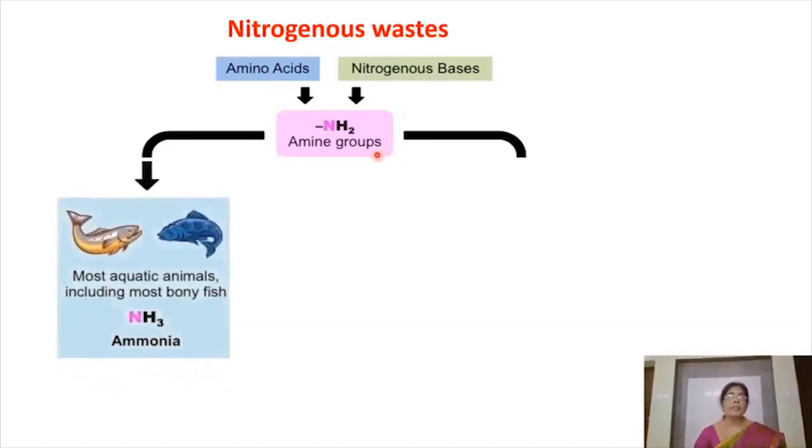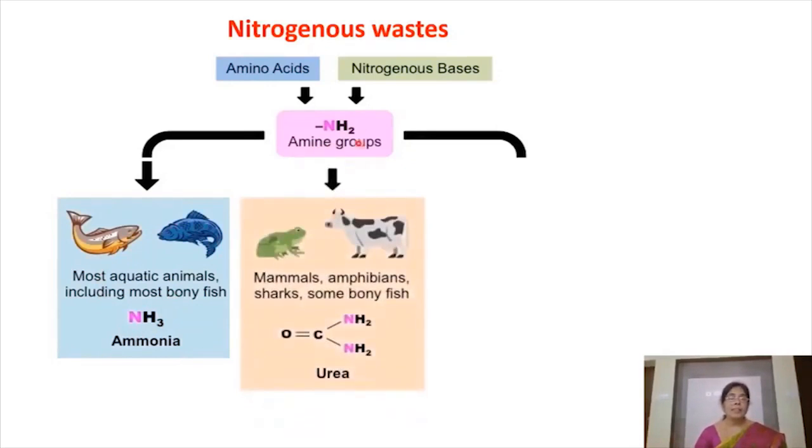So some animals excrete this ammonia as ammonia only. Those are known as ammonotelic animals. And some other animals convert this ammonia into urea, ureotelic animals.